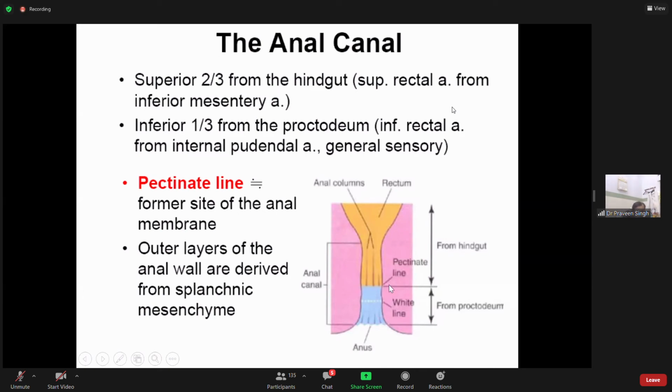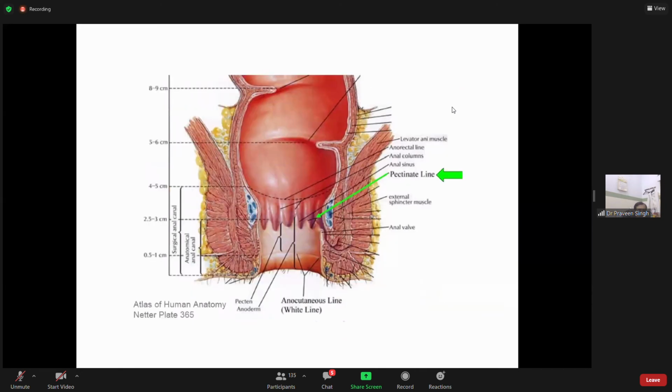So the pectinate line is important because it is at the junction of the developing hindgut and the developing proctoderm. Here you can see this is the anal canal, the pectinate line, and all these columns and sinuses. This you must have learned from gross anatomy.